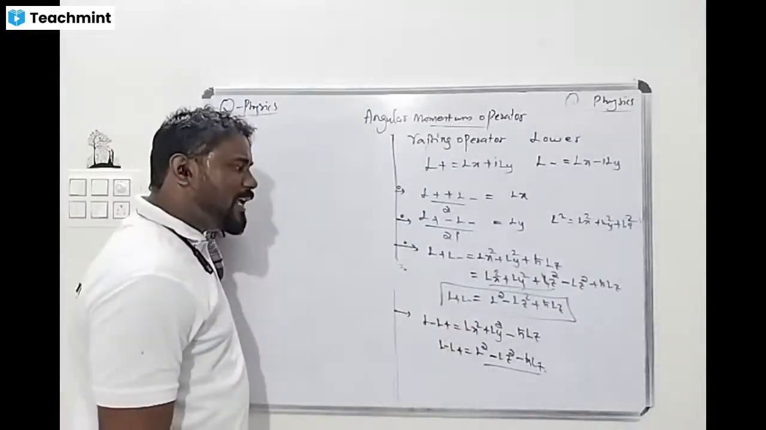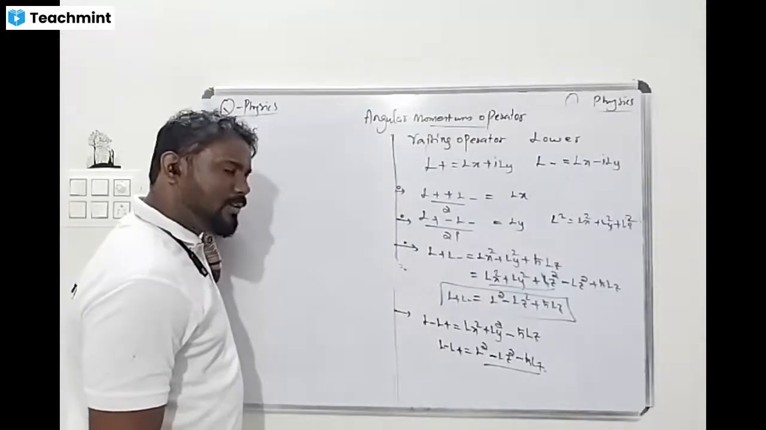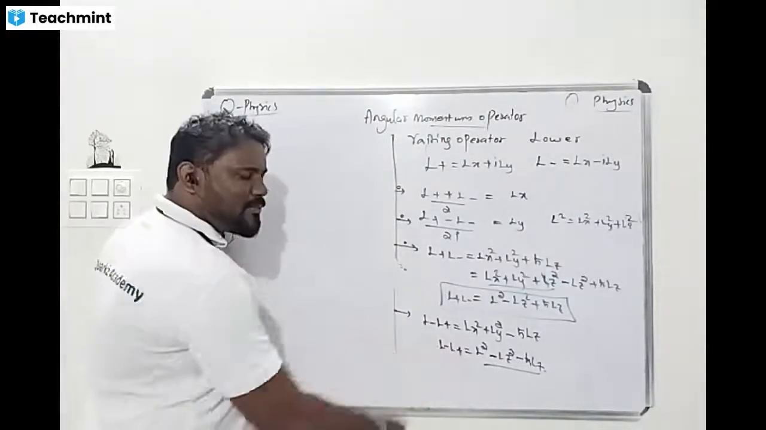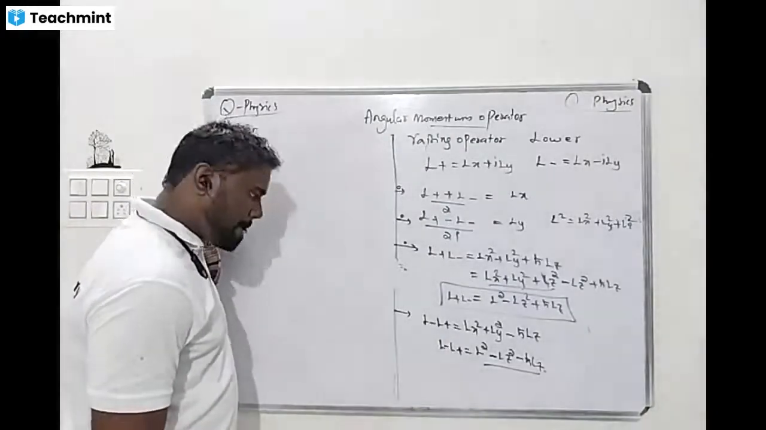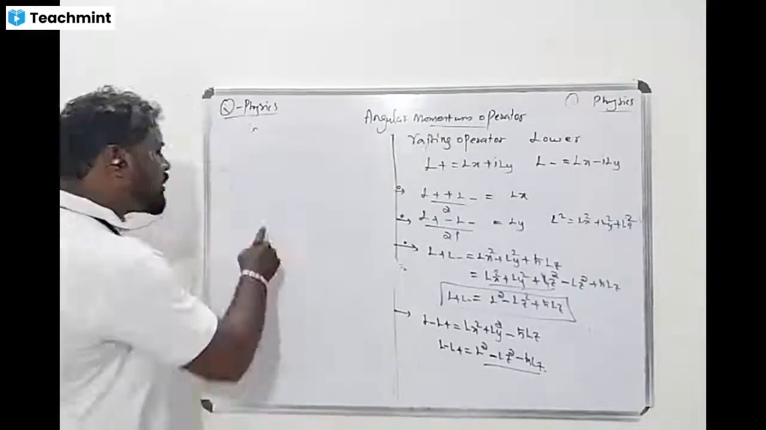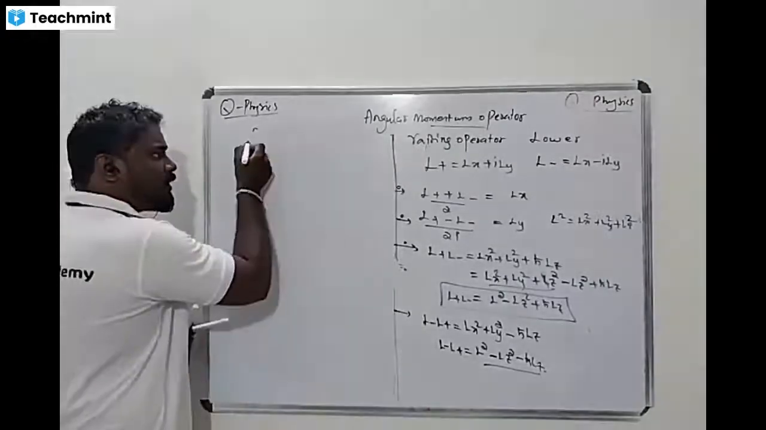Lx square. What is Lx square? Lx square minus Lz square, minus h cross Lz. So what is L minus L plus? L square minus Lz square minus h cross Lz. So finally, if I'm talking about the commutation relation, what is the commutation relation?